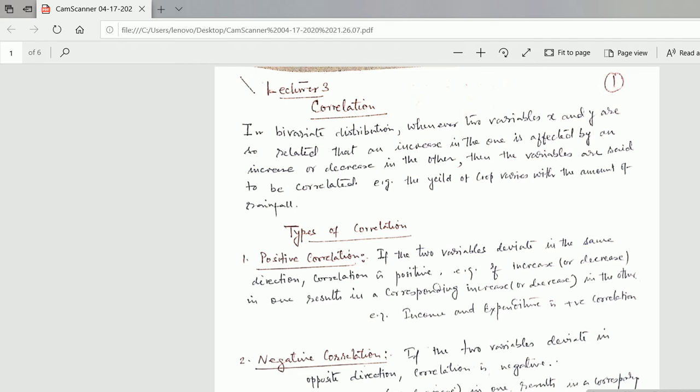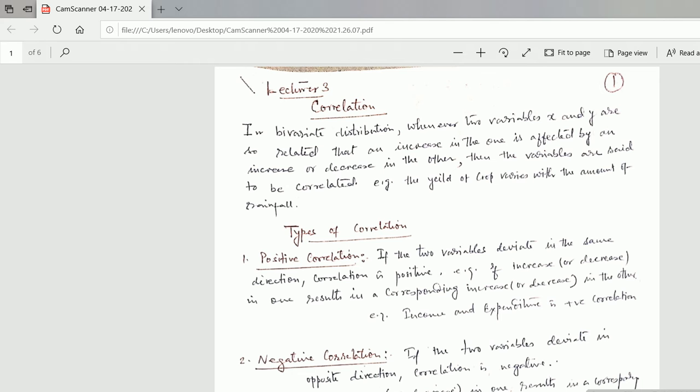You just see, it depends. Suppose the crop will be very good when the amount of rainfall is good. You have seen sometimes in drought situations, the farmers suffer with the crop.